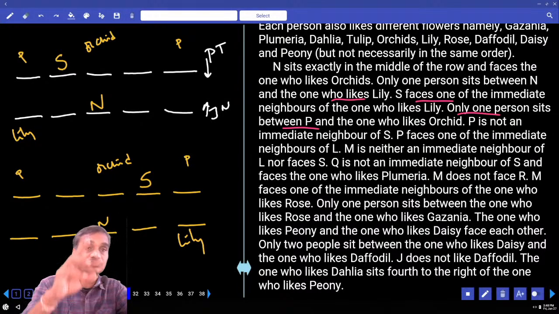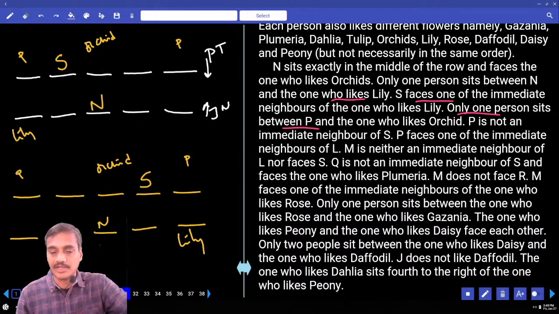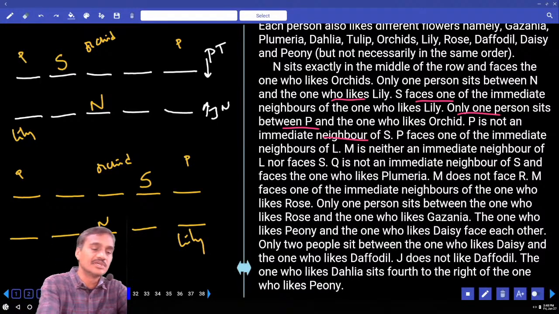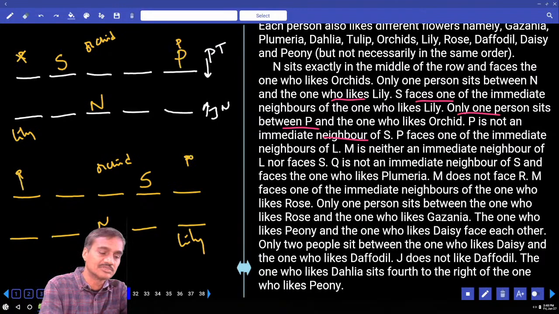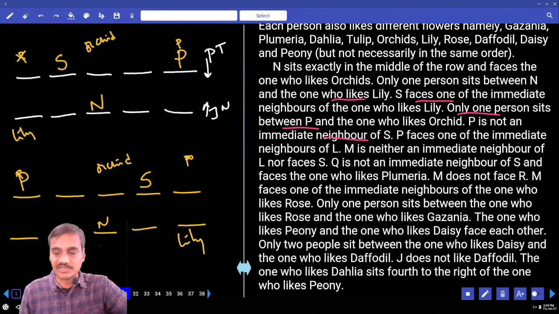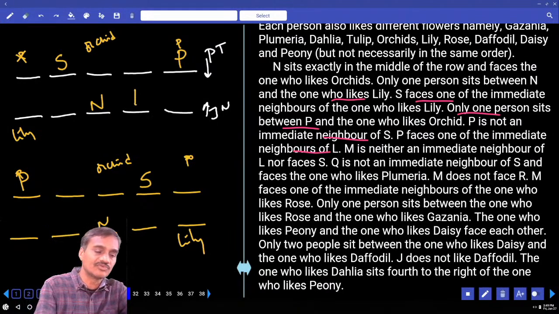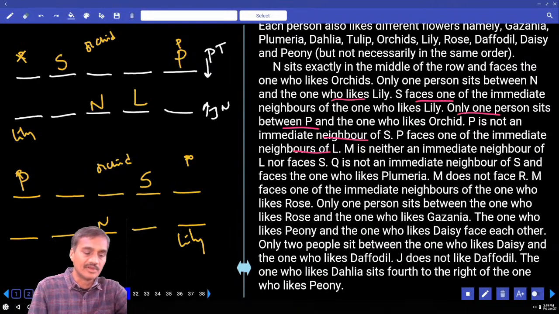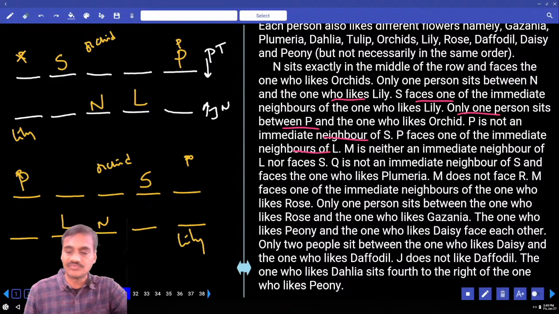In each of the cases, we have two different possibilities. P is not an immediate neighbor of S. Hence P cannot be here, P must be here. And P faces one of the immediate neighbors of L.